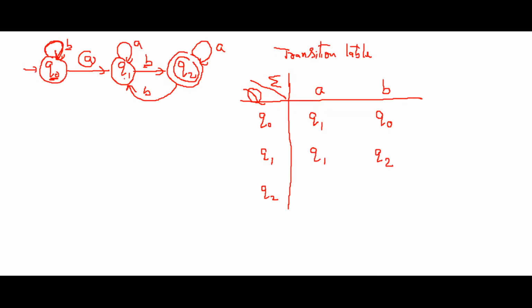Similarly, what happens if you see A input on Q2? You are going to Q2 only. What happens if you apply the input B on Q2? You are going to state Q1.